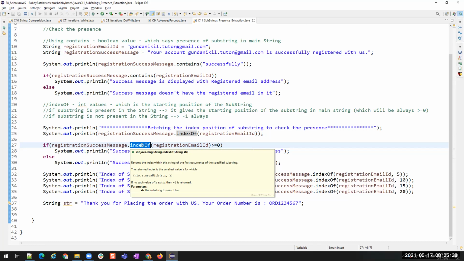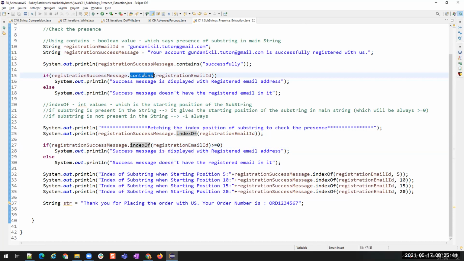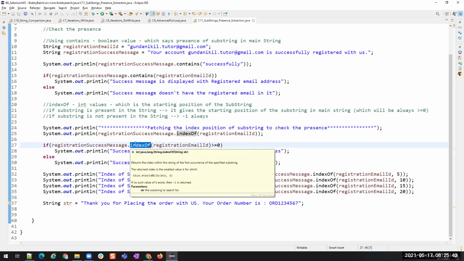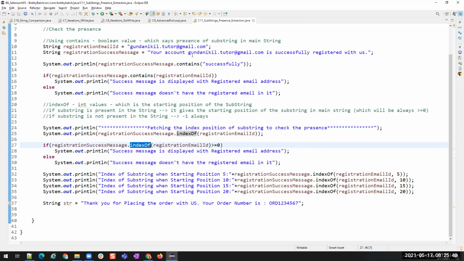If you want to give a yes or no answer, then we use contains. If you want to give a particular answer, then you go with indexOf, if you want to know the particular position of that substring. Clear? Yeah, got it. You can go ahead.